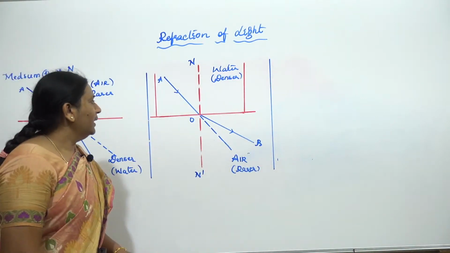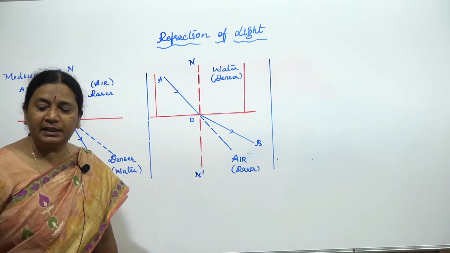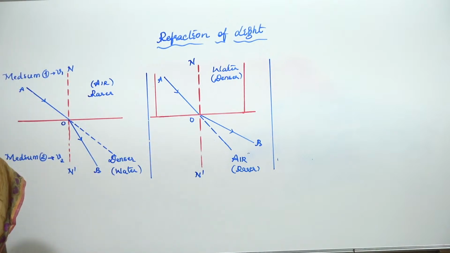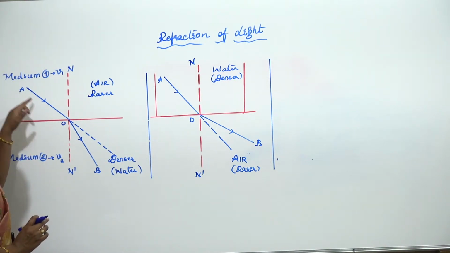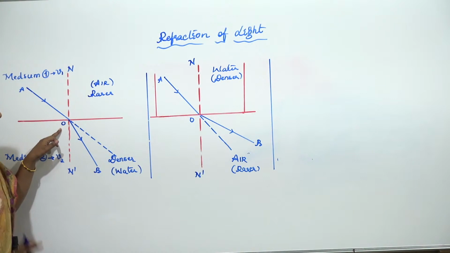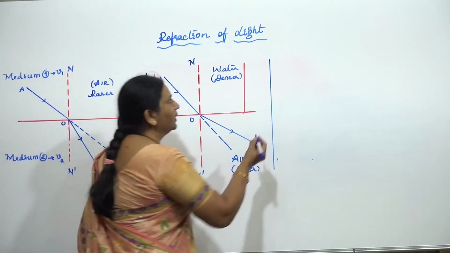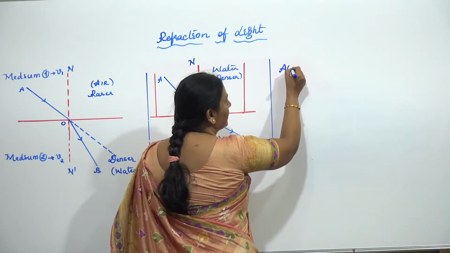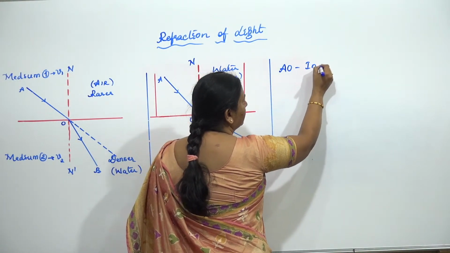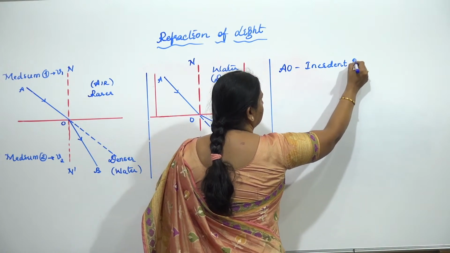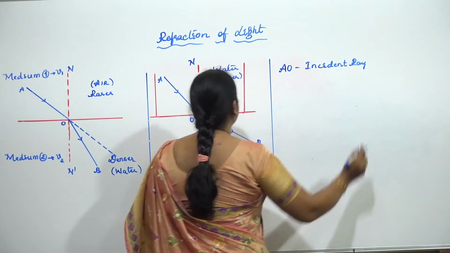Now, let us go for certain terms related to this, same as in the case of reflection you had learned. This AO ray, I call it the incident ray. So AO is known as the incident ray.